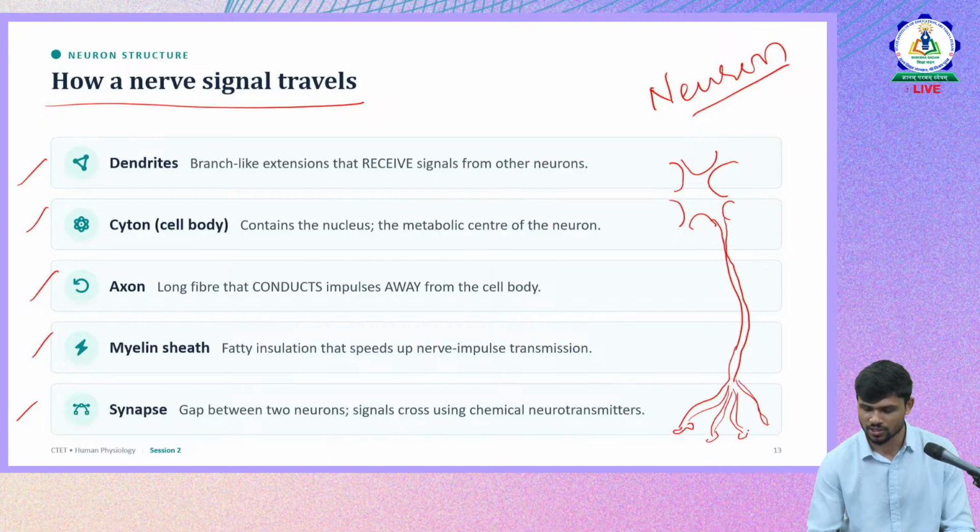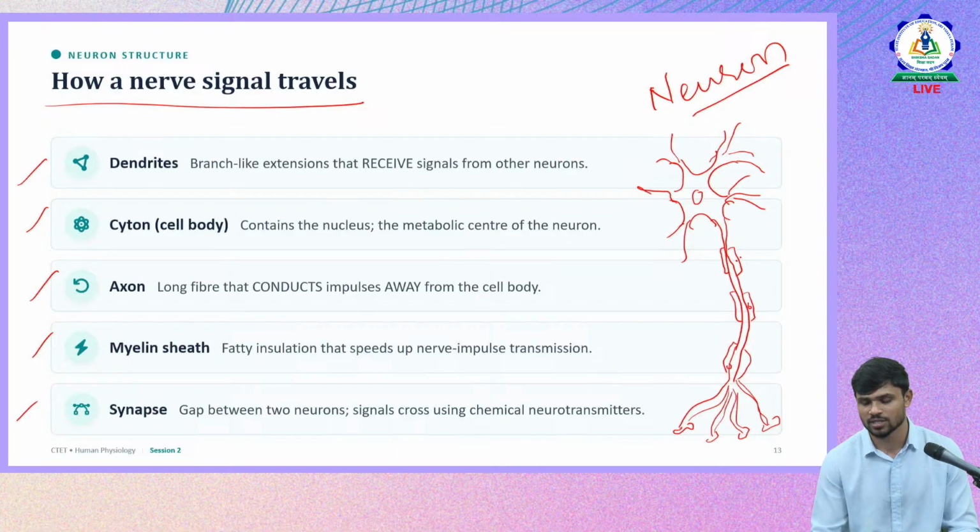So this is the basic structure which every one of us knows. I'm drawing the basic structure, so don't completely go with it. So this is the structure of a neuron.